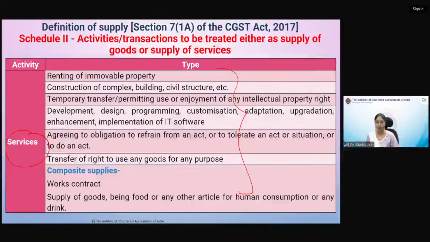So all these transactions, renting of immovable property, construction, then temporary transfer of IPR, software services, and agreeing to obligation to refrain from an act, right to use goods, and composite supply of works contract and supply of goods being food or other article, they are considered as services. This is an overview of Schedule 2.